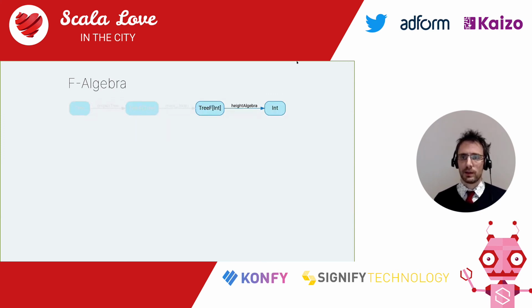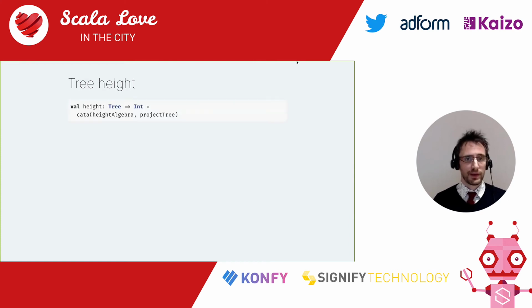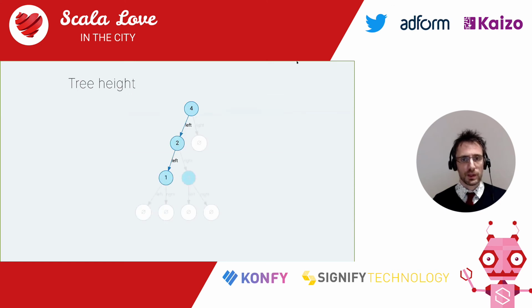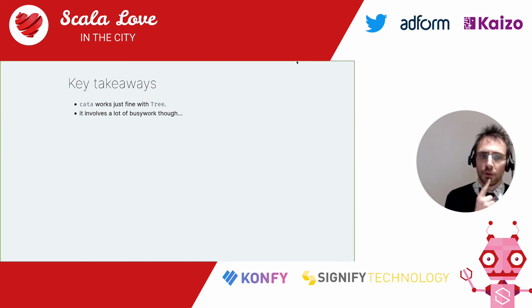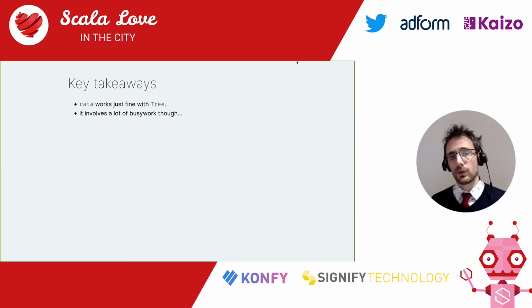Algebra is now heightAlgebra. And we're done. This is the concretized diagram for the height of a tree. And height itself now is very easy to write because it's just a catamorphism of the right algebra and the right projection. And of course, that gives us 3, which is the answer we were looking for. What we've seen here is catamorphisms were just folding trees. No difficulties there whatsoever. It does involve a lot of busy work, though. We had to define our data type, Tree. We had to define a pattern functor for that data type, TreeF, a projection from one to the other, a Functor instance, before we could even start doing the interesting things.